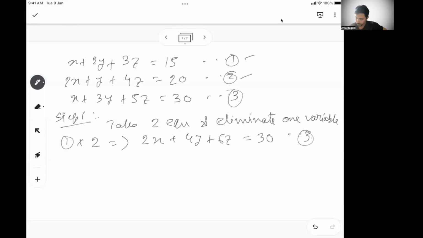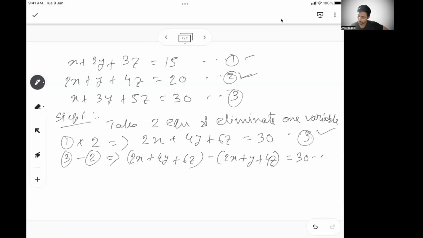So equation 3 and equation 2 both have 2x in common. So I can very well do 3 minus 2, and I will get 2x plus 4y plus 6z minus 2x plus y plus 4z is equal to 30 minus 20. So 2x gets cancelled. 4y minus y, so that is 3y. 6z minus 4z, so 3y plus 2z, I get 10. So let's say this is my equation 4.